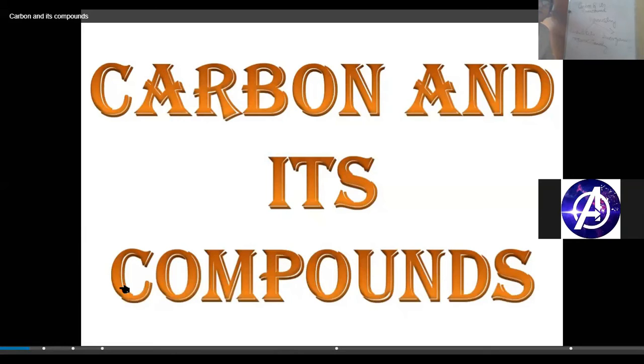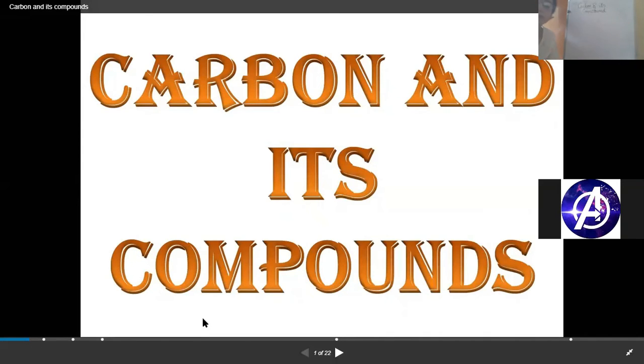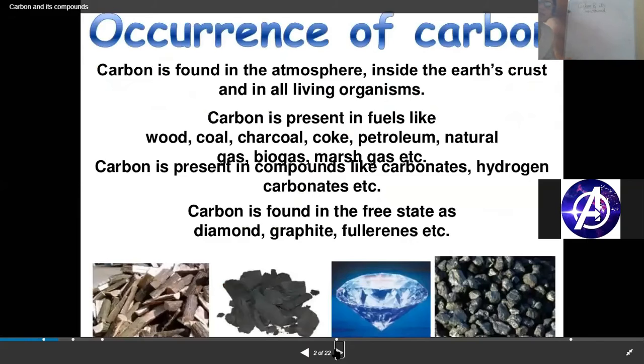Now let's start with carbon. I have already told you that there is not even a single place which is free of carbon. Carbon is present in the atmosphere. Carbon is present in the Earth's crust.